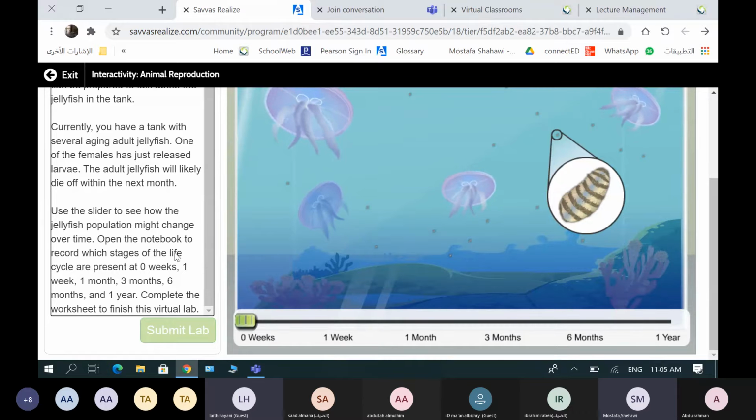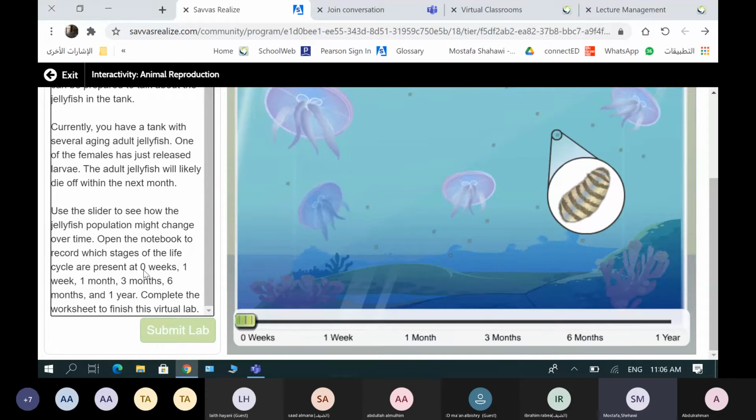Open the notebook to record which stages of the life cycle are present at 1 week, 1 month, 3 months, 6 months, and 1 year. Complete the worksheet to finish this virtual lab. So he's talking here from 0 to 1 week. What stages of the life cycle are present at 0 to 1 week? What is in this cycle, guys?